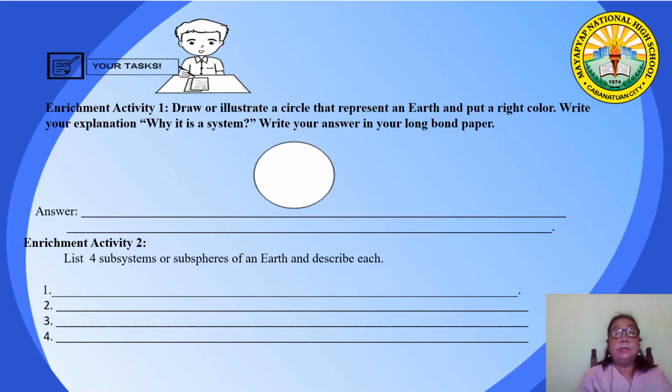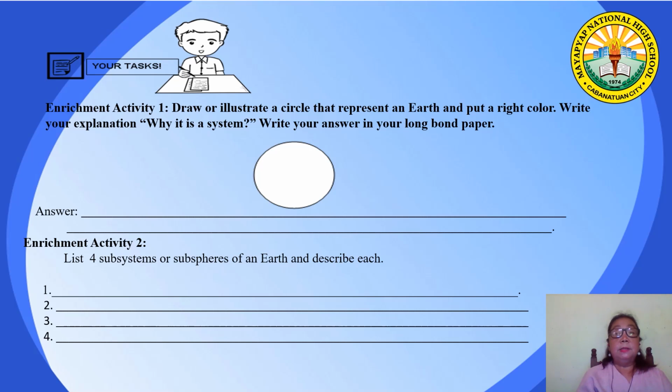Okay, so let's proceed to your activity sheet. You are going to answer this enrichment activity in your long bond paper. Do not write anything on this activity sheet. You only write your answer in your separate long bond paper. For enrichment activity number 1, you are going to draw or illustrate a circle that represents the Earth and put the right color, and then write your explanation why it is a system. Make it in your long bond paper.